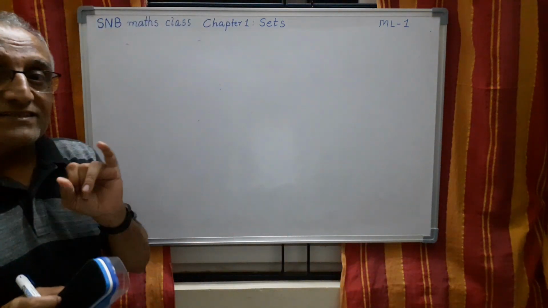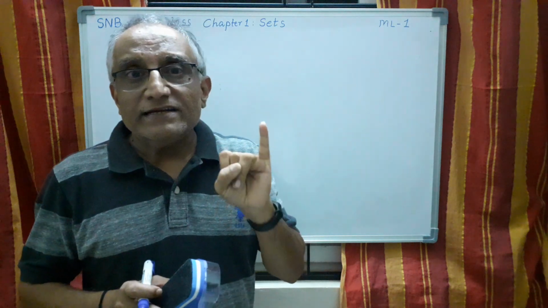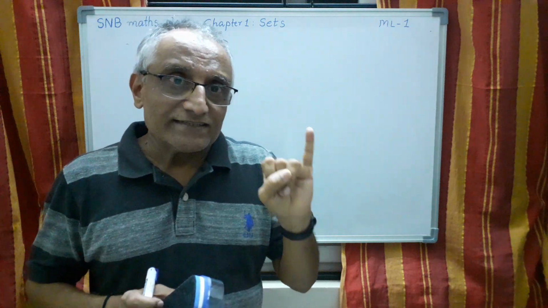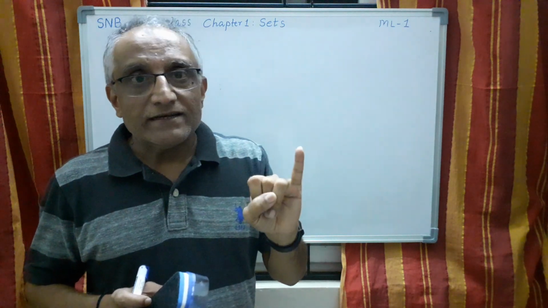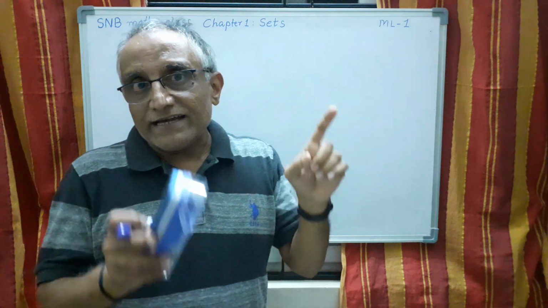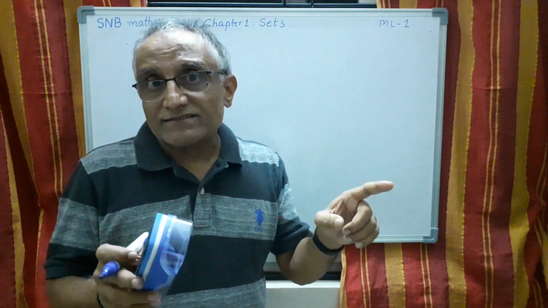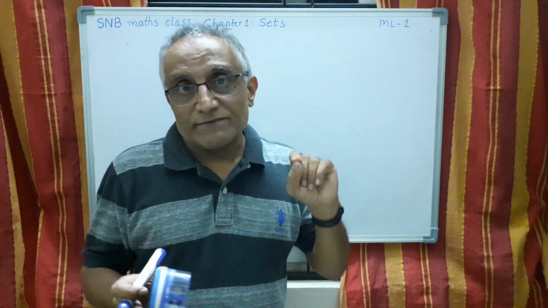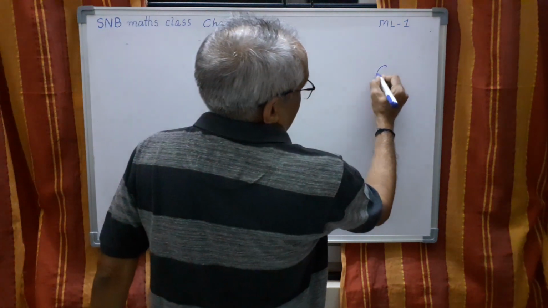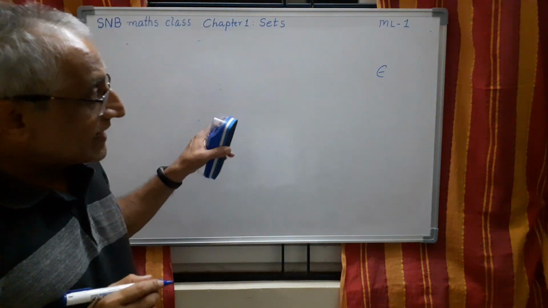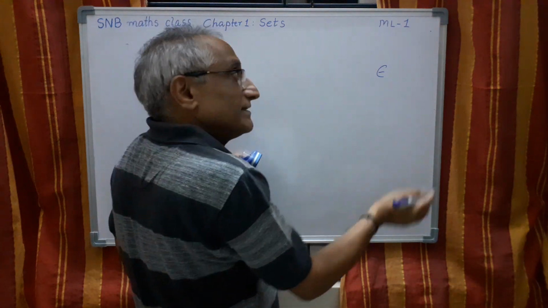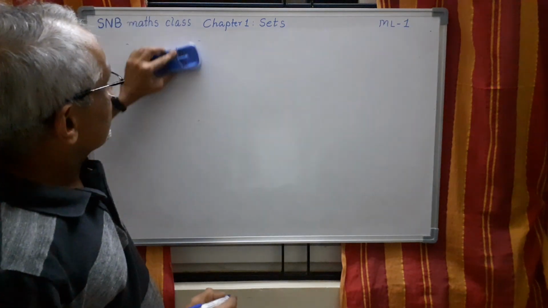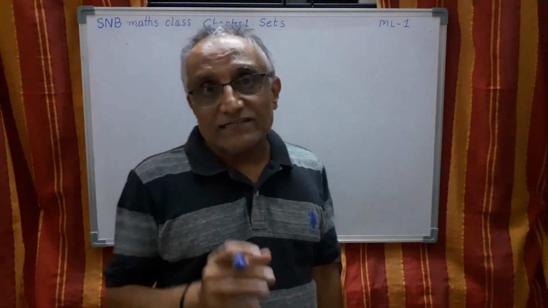We have defined what a set is. Set is a well-defined collection of objects, number 1. There is a convention of writing a set. A set is denoted by a capital letter A, B, C, etc. Then the elements or members or objects are written between two flower brackets and separated by commas. Then we use the symbol belongs to if the element is there in the set. If the element is not there, then we have to use this. So these are the things we have to understand, which is the basic of set concept.